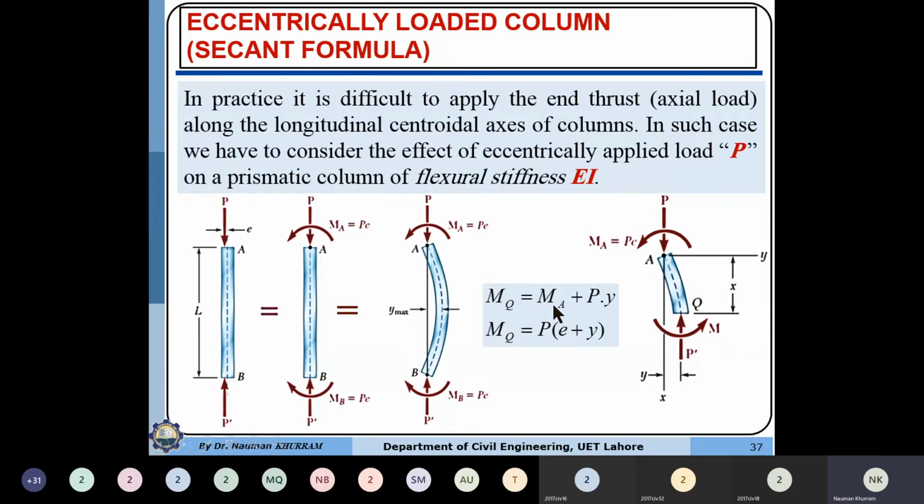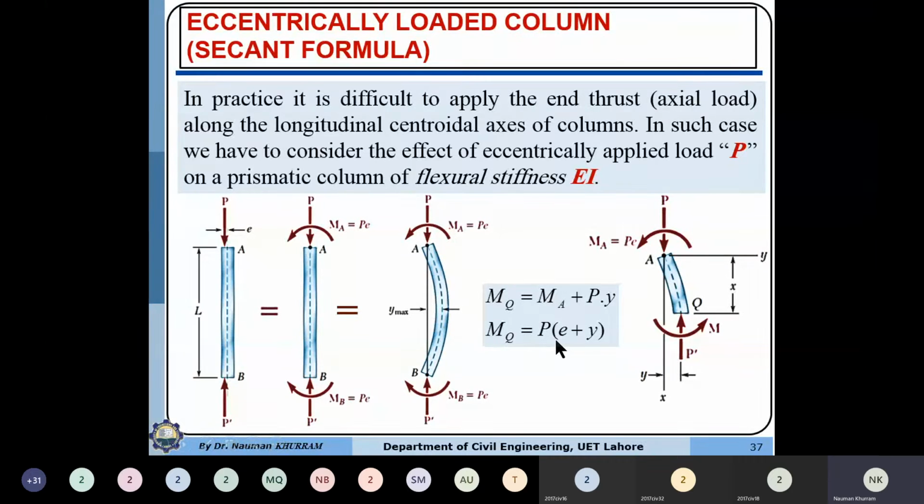If we substitute the value of MA as P into E and take P as a constant, the moment at point Q is equal to P times (E plus Y). This means that we have some additional E. This E will remain constant because this moment MA will remain constant throughout the length.